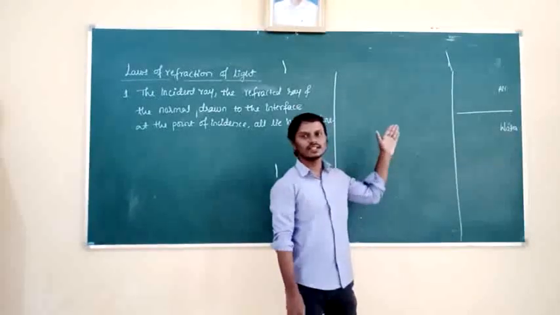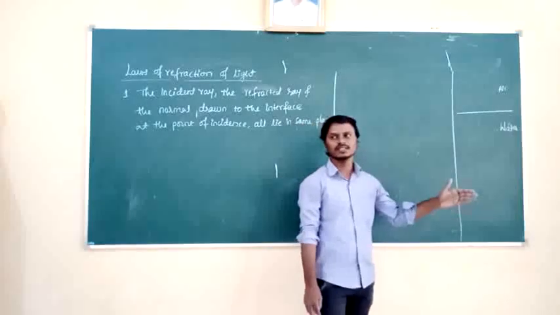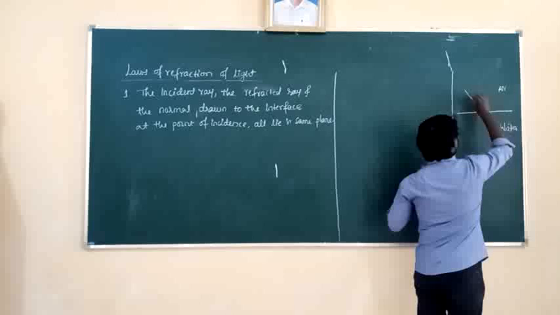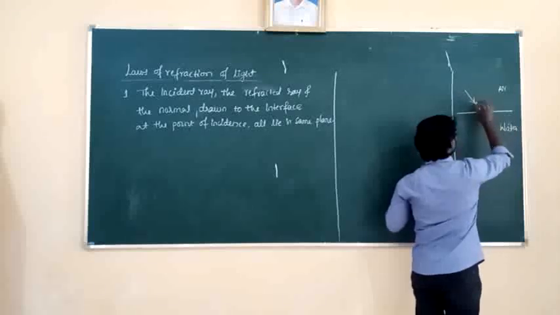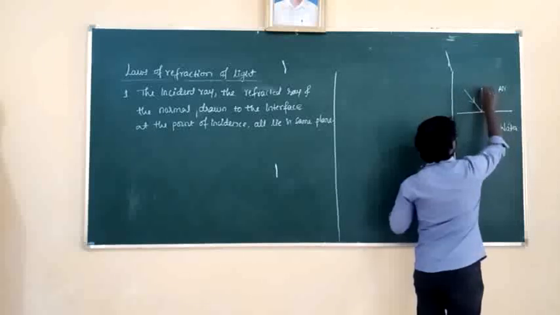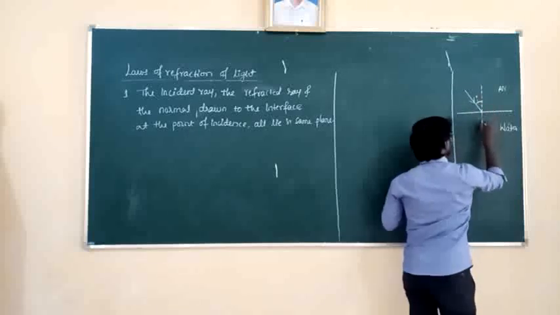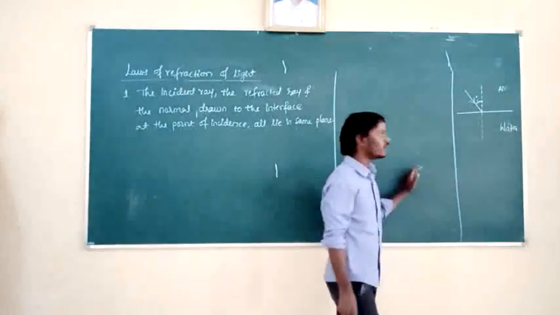Suppose the light is traveling from a low optical density medium to a high optical density medium, for example air to water. The condition for refraction of light is that the light should be incident obliquely. At the point of incidence, we draw the normal to find the angle of incidence, and I will extend this normal in both transparent media.